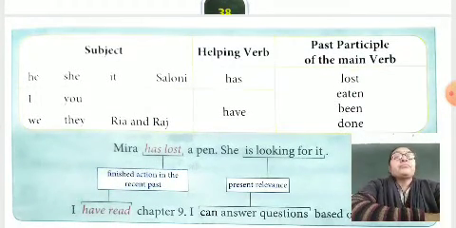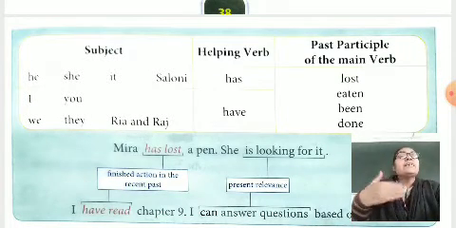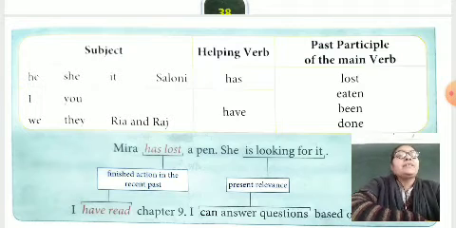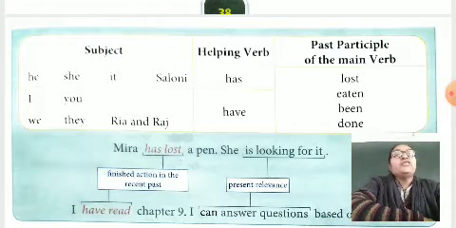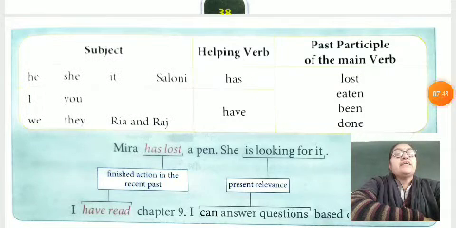As per that, here they mention Mira has lost a pen. She is looking for it. Here has lost is a finished action in the recent past. She is looking for it is the present relevance. I have read chapter 9. I can answer questions based on that chapter 9. So I hope you understand this paper style. Learn by heart for unit test 3. Thank you.